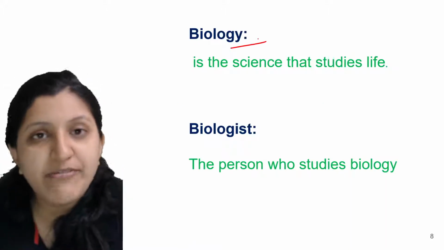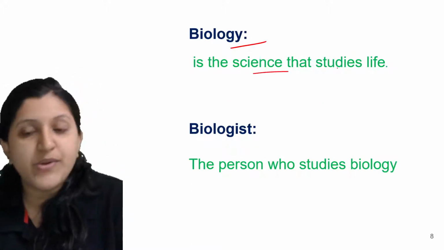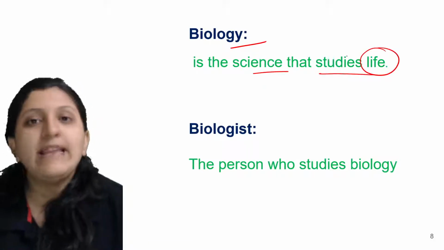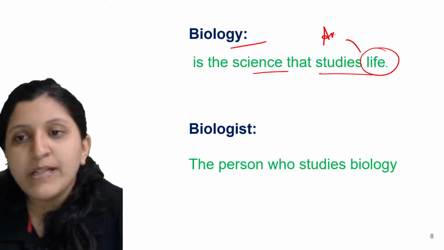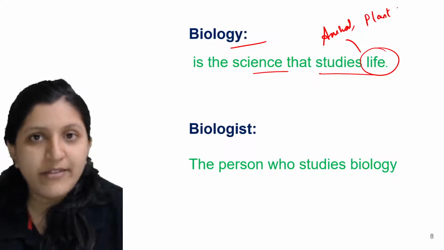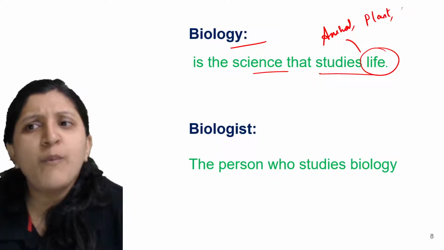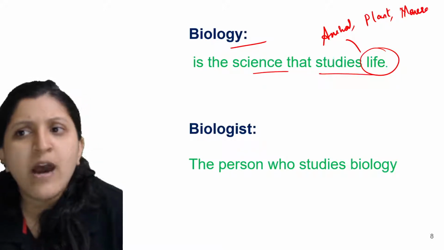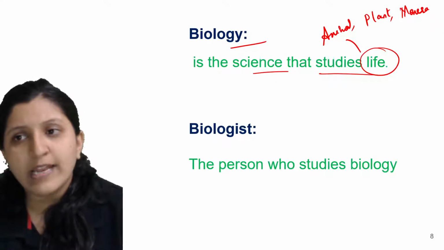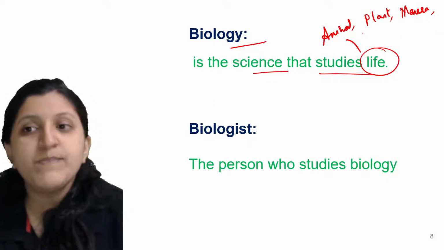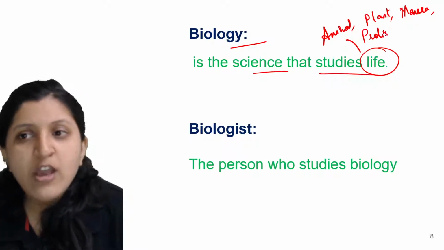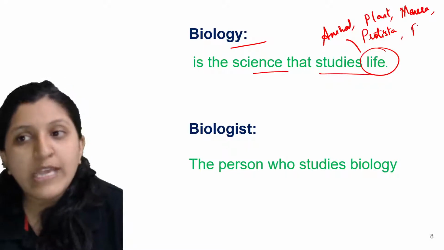So biology, when we mention it, is the science that studies life. So what is life? Any living organism. Be it an animal, the animal is alive, the plant is alive. Then the Monera kingdom, that is bacteria, mycoplasma, blue-green algae, cyanobacteria. So different things are there, and all of them are living organisms. The protista, like amoeba, euglena, paramecium. So each and every living organism is studied.